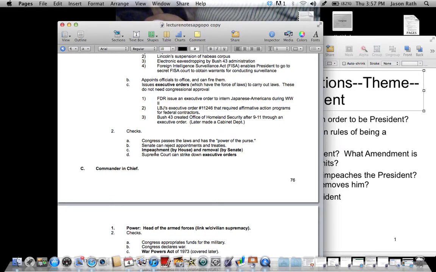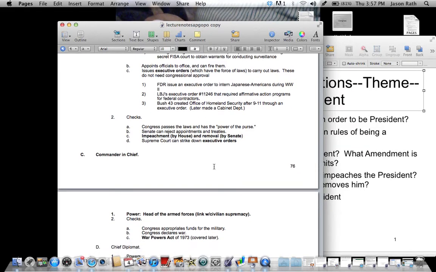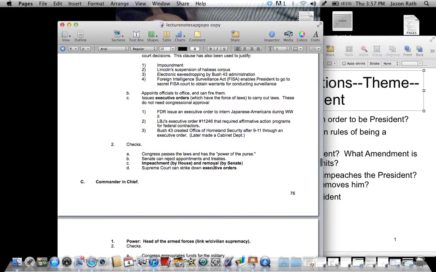Remember that. Impeachment, this is a question. Who impeaches the President? House. Who removes them? Senate. These are branches of government. And the Supreme Court can strike down any executive order. So these are the powers. This is how you check those powers.